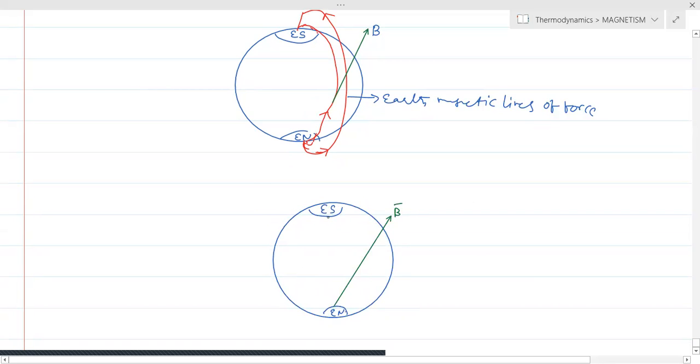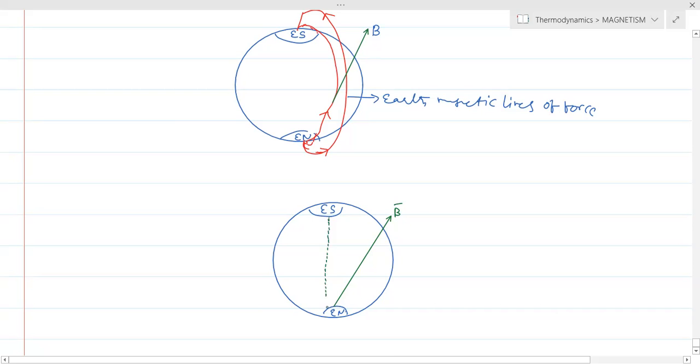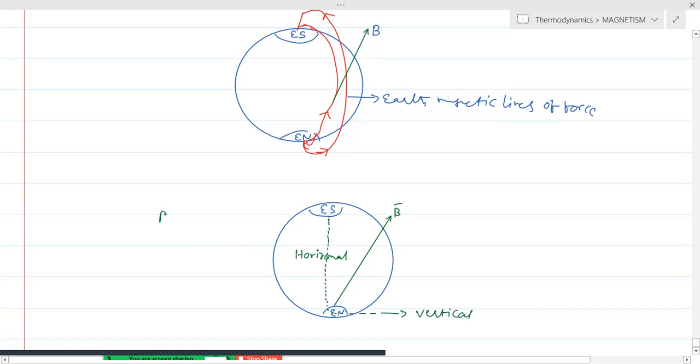Now we are assuming a line which connects the Earth South and Earth North. Because this is on the ground, we are drawing the dotted line. So therefore, I am taking this as the horizontal. In this direction, this will be the vertical. So actually we are taking the bird view of Earth.